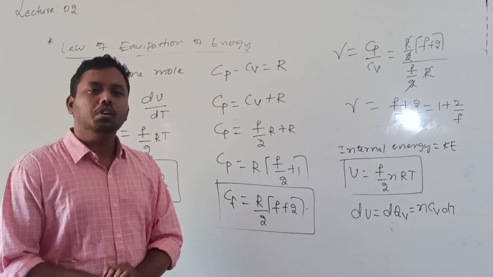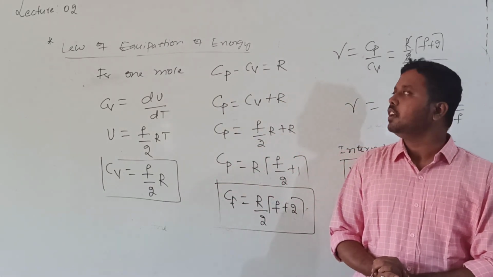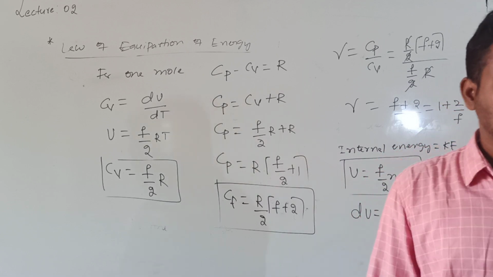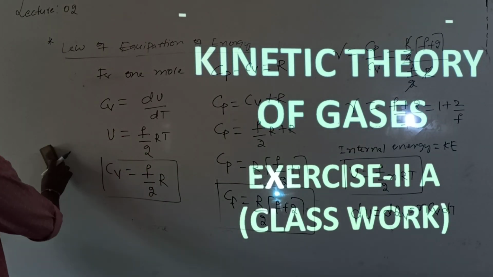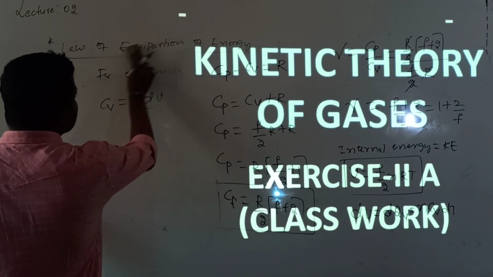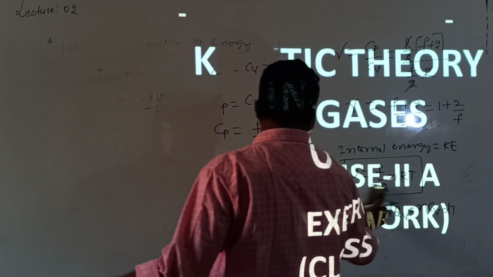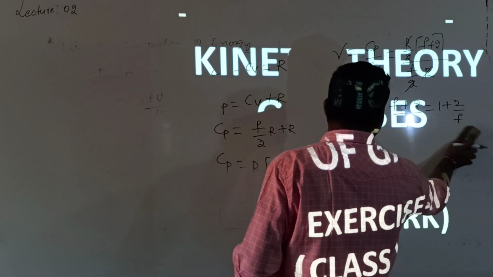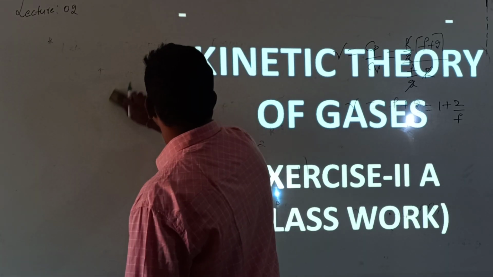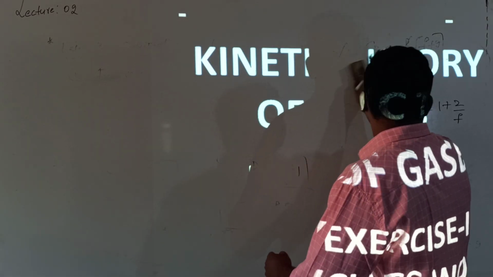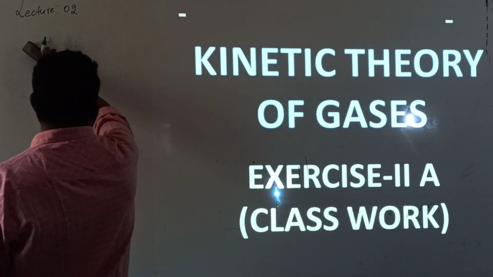Now we'll continue with numericals of this kinetic theory of gases. Let us see. Kinetic theory of gases, exercise 2E. We'll see class work 1. Very few questions are there. In class work 1, 13 questions are there, in level 2 there are 13 questions, and level 3 also has around 8 questions. Today in this level 2, we will solve some questions. The remaining we will continue tomorrow.